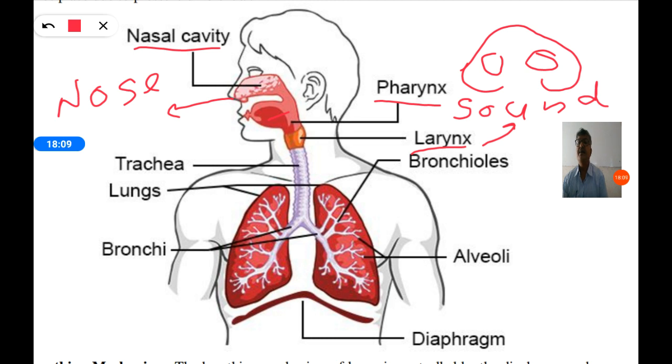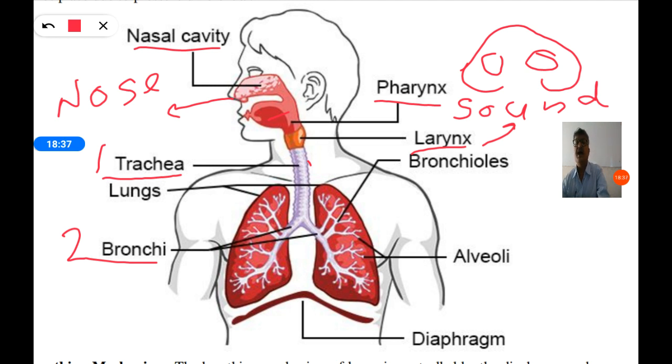And trachea. Trachea is a pipe-like structure which connects the nose and lungs, and it divides into two parts. First trachea, second one is bronchi.